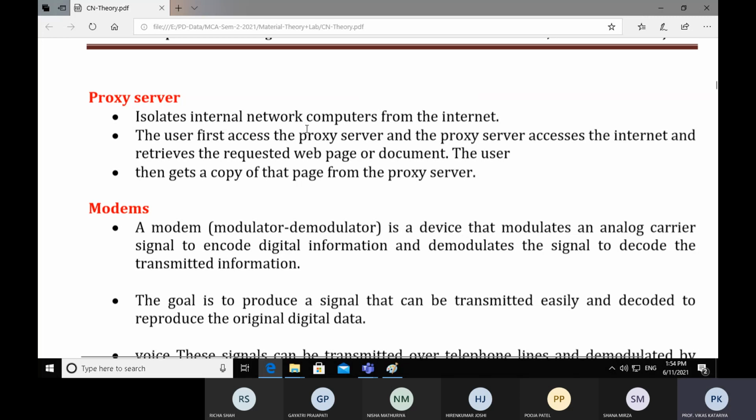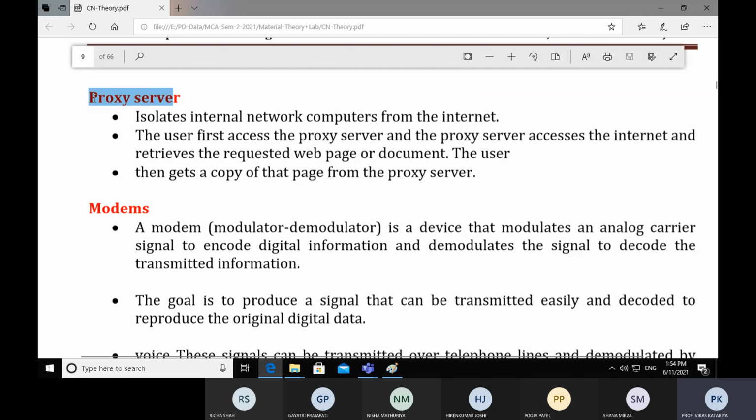Someone may steal our data from the network. Some hackers perform hacking and we lose our data. So therefore a proxy server is required. It isolates our network from the internet. So first a request comes from the internet to the proxy, then the proxy will send the information to the particular machine.